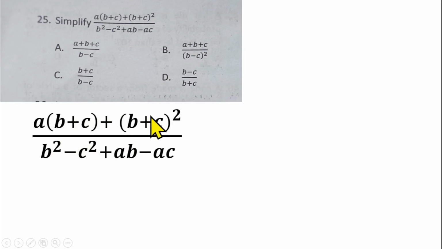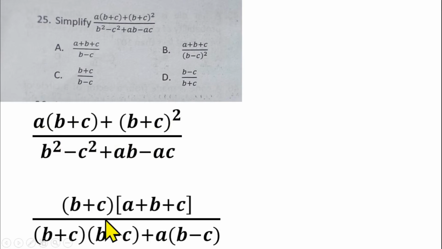So you can factorize b plus c out, since it is common here and here, and you can now expand this one using a difference of two squares. If I factorize b plus c out here, I will be having b plus c, then open a bracket. I have a left here, plus b plus c again left. So I'll be having b plus c into bracket a plus b plus c over, and b squared minus c squared is a difference of two squares, so you have b plus c, then b minus c.